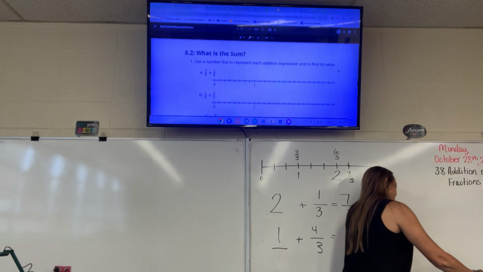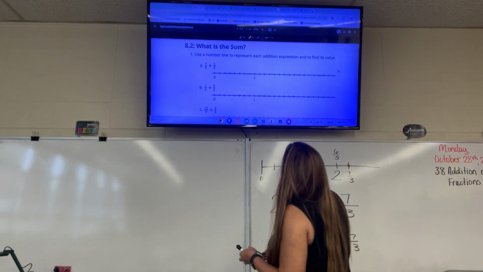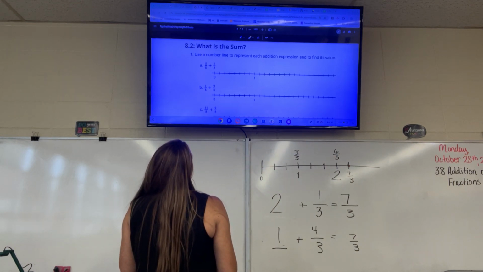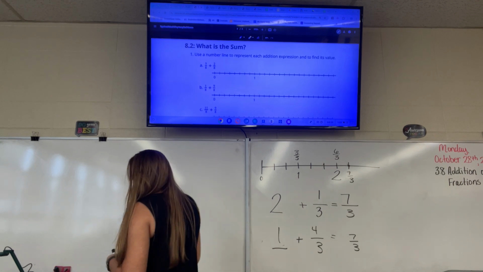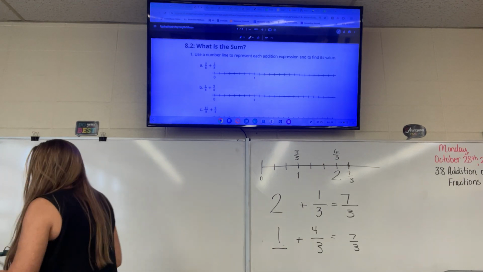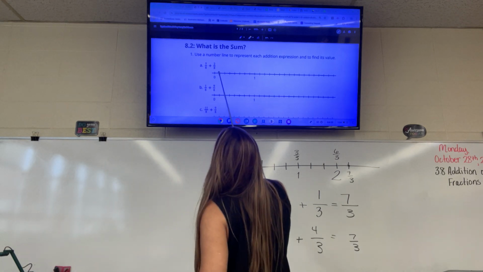What is the sum? Use a number line to represent each addition expression and to find its value. Okay, so what size are all of these parts? Cameron, what size are they? Count with me.